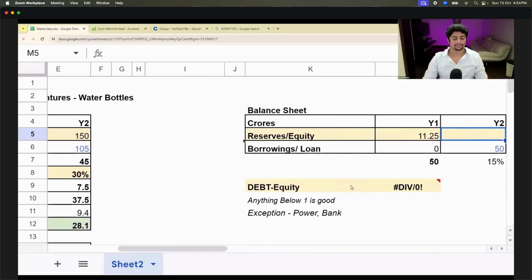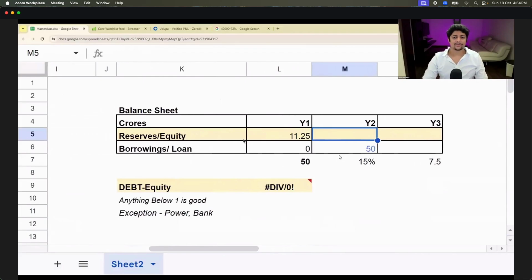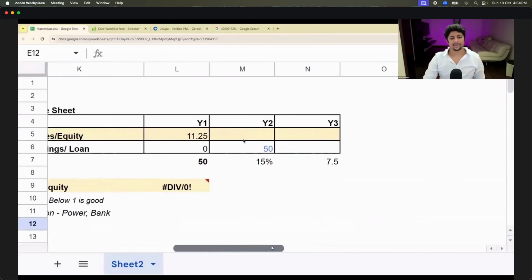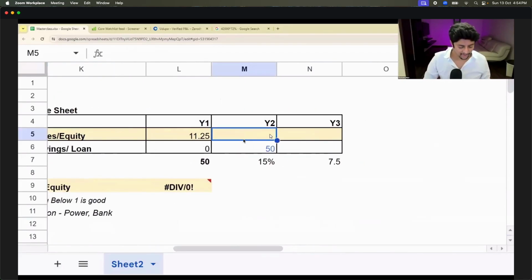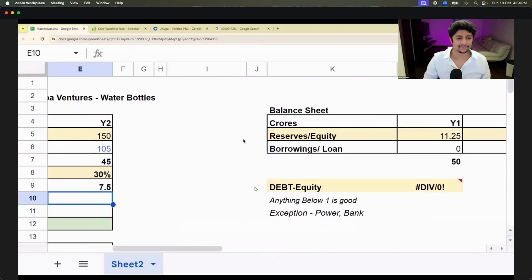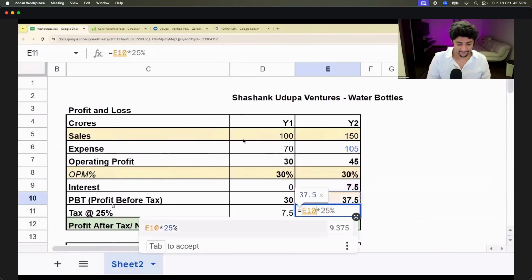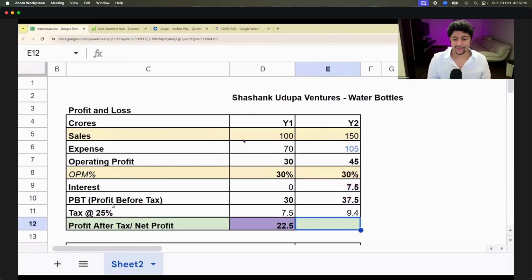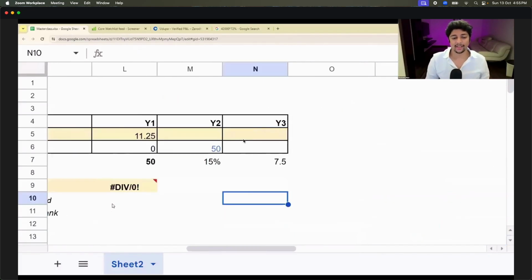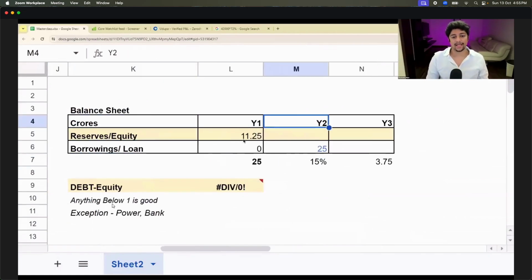Stock will go down. Now, why did all of this happen? Did this happen because I was being a little aggressive in life by taking a 50 crore loan? Do you believe that? What if I had not taken a 50 crore loan? And let's assume, what if I had taken only a 25 crore loan? And I had 25 crores here. Would this be okay?